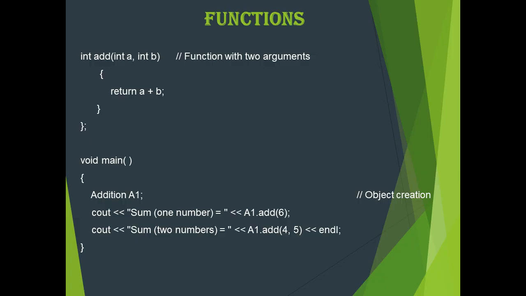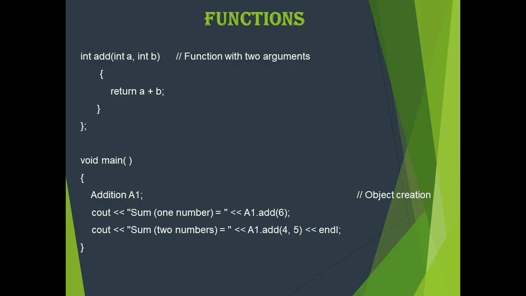In main, we are creating the object of the class addition. The object is a1. With the help of the object, we invoke the function add. One add function contains only one argument, and the other add function contains two arguments. So we have two functions, but the name of the function is the same. This is known as function overloading. Depending upon the number of arguments and the type of argument, the function will be invoked.